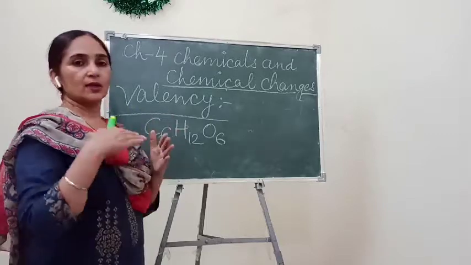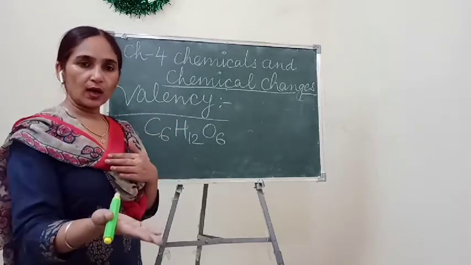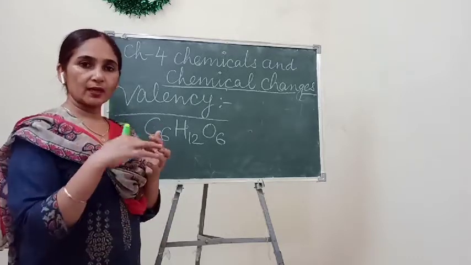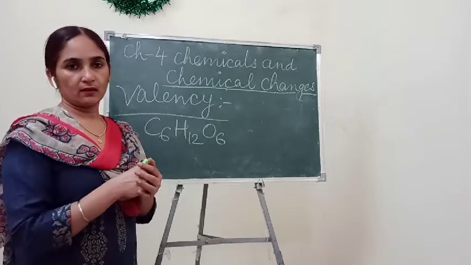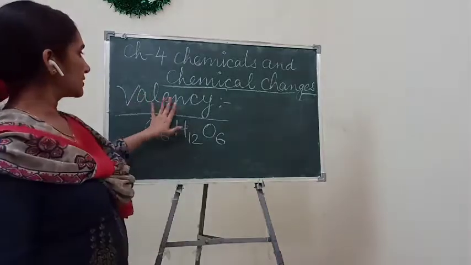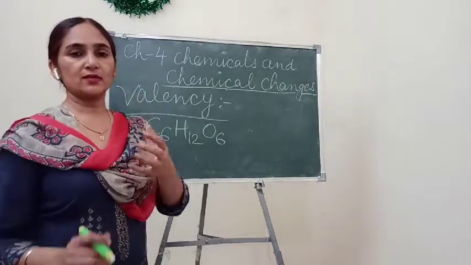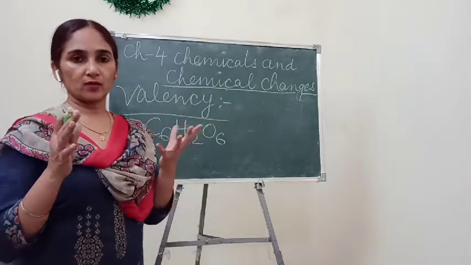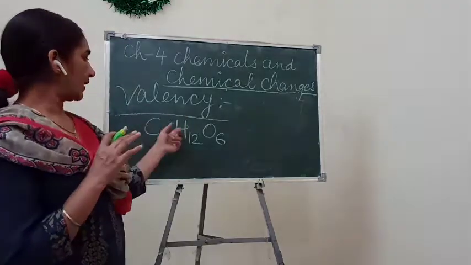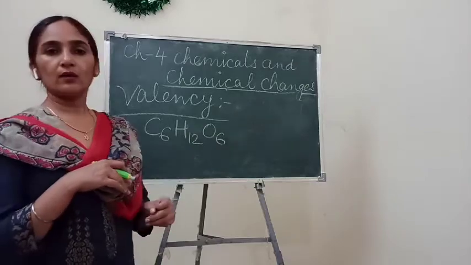So how many electrons any atom is giving to another atom, or how many electrons are being lost by any other atom, is called its valency. Okay, so valency depends on the valence electrons, means spare electrons, how many electrons are spare in any atom, whether it is carbon or hydrogen or oxygen.